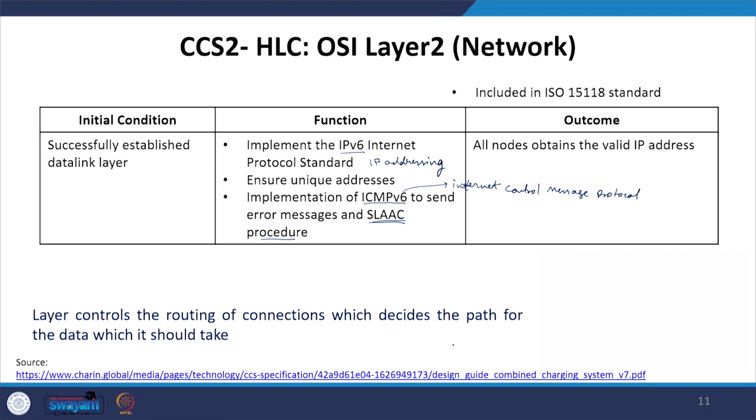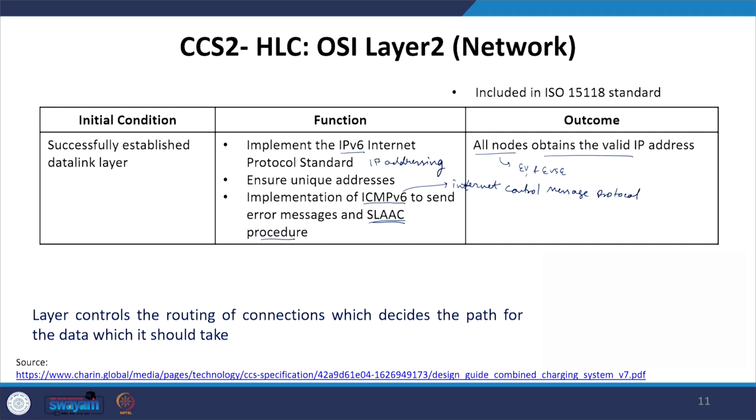And the outcome of this is that all the nodes responsible for communication obtain valid IP addresses. This is important, because that defines the logical addressing of the different nodes, that means the IP addressing of the different nodes. Here the nodes means all the controllers which are communicating in the EV as well as in the EVSE. So you also have the supply equipment communication controller and the EV communication controller. All of these should also obtain valid IP addresses.